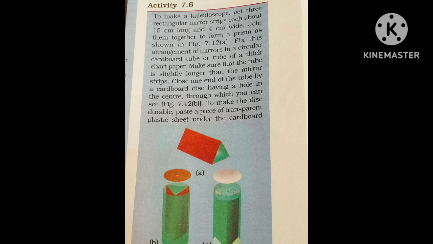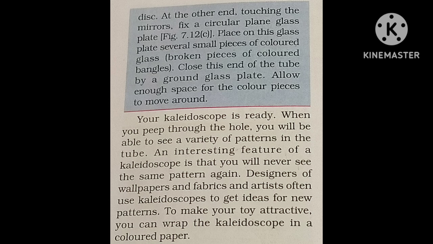Once again, take 3 rectangular mirror strips of equal size, 15 centimeters long and 4 centimeters wide. Now join these 3 plane mirrors to form a prism. Keep this arrangement in a circular cardboard tube. One end of the tube is closed by a cardboard disc with a hole at the center. By using this hole you can see.